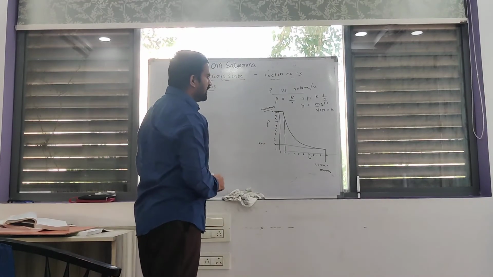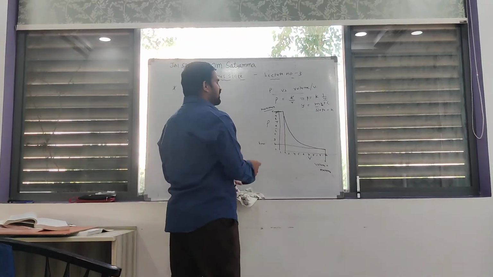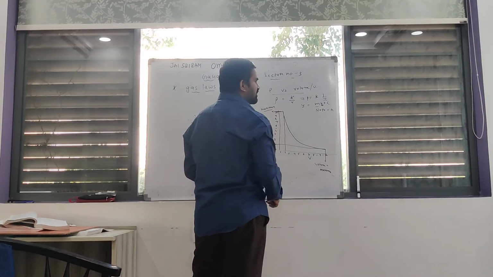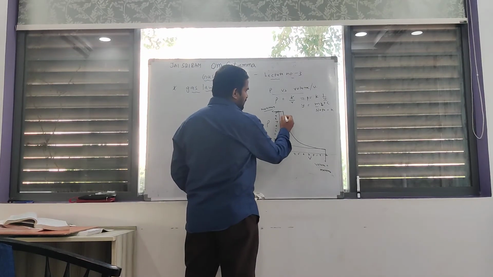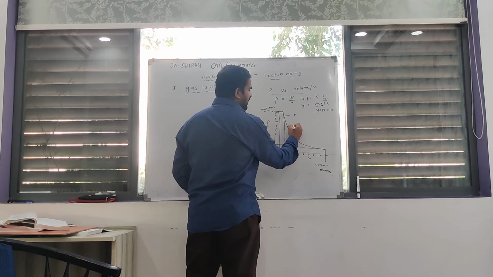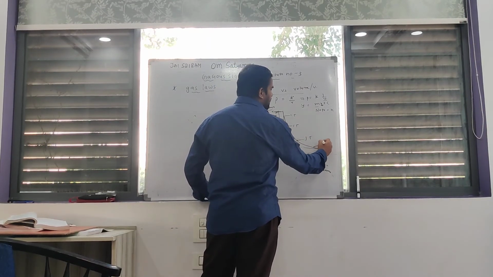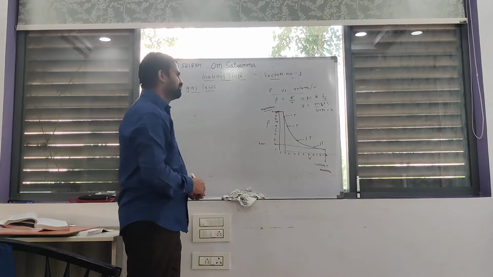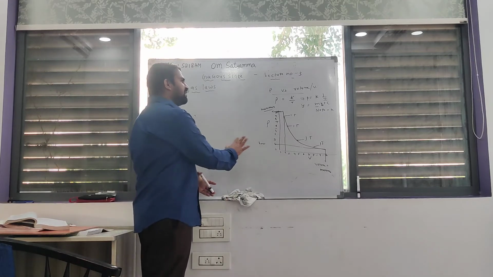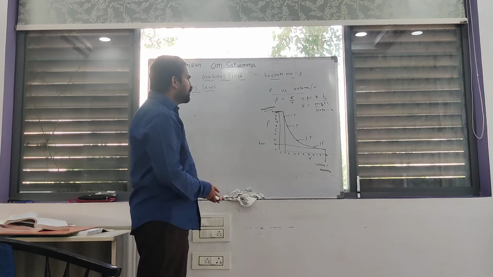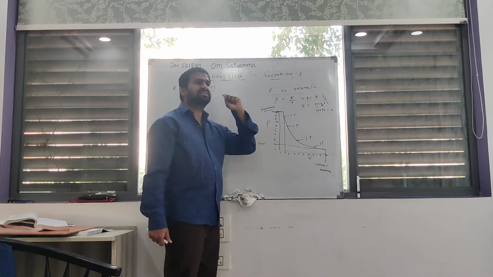That's why this is a perfect graph for the relation between pressure and volume at constant temperature. You can take any point in the given graph between pressure and volume, and at that point the temperature is constant.